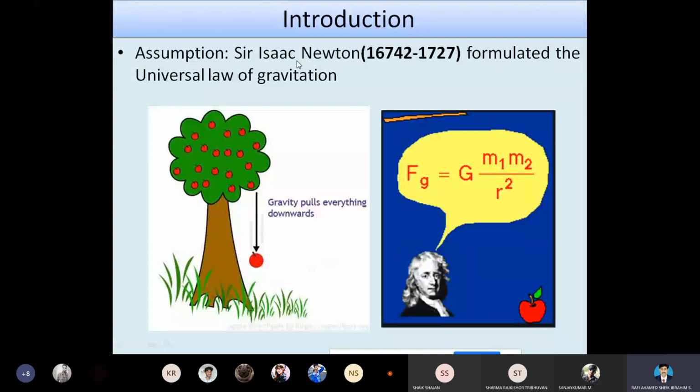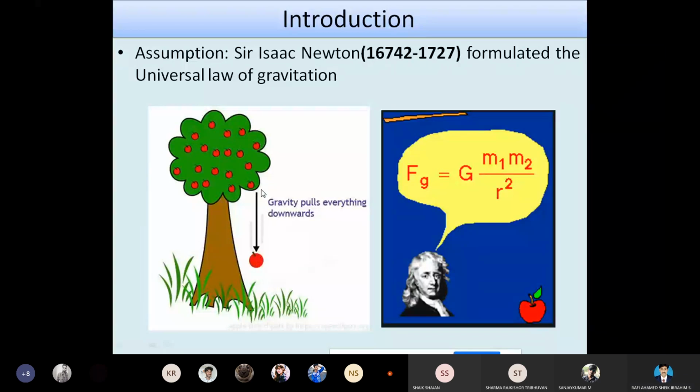According to Sir Isaac Newton, he formulated the universal law of gravitation, that is Fg is equal to G m1 m2 by r square. This universal law of gravitation was introduced from the following assumption: when he was sitting under the apple tree, he suddenly noticed an apple falling.